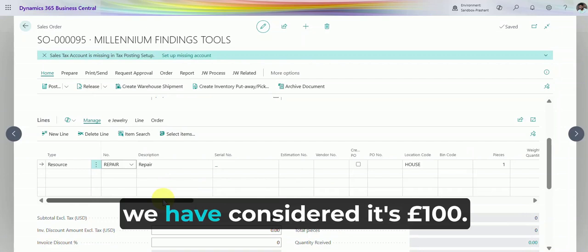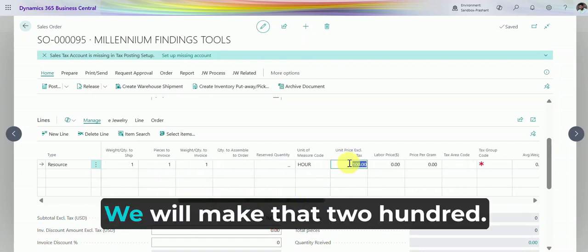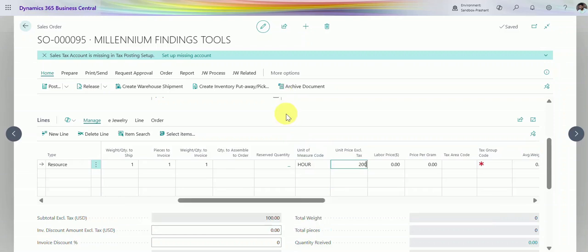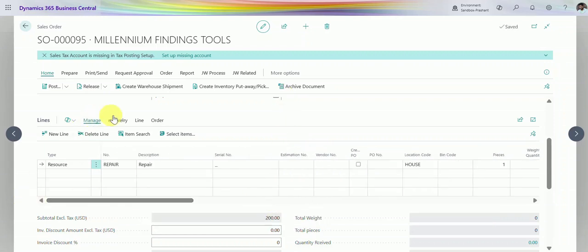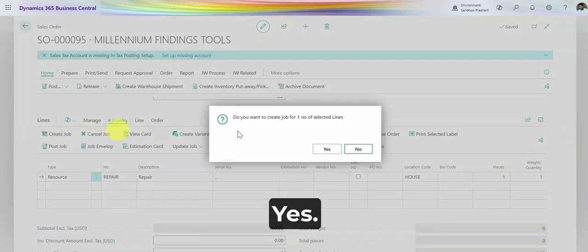Here, we have considered it's £100. You can also change the repair cost. We will make that £200. We will go ahead and create a repair job. Do you want to create? Yes.